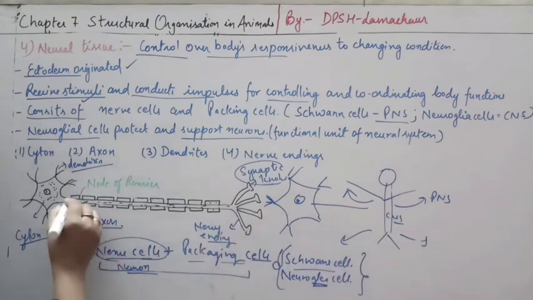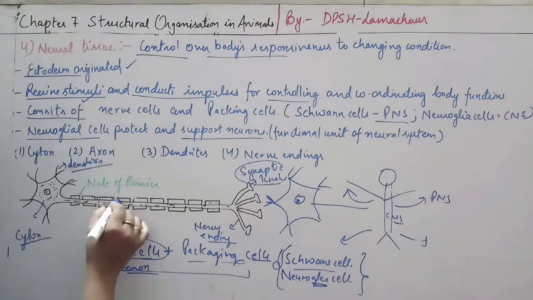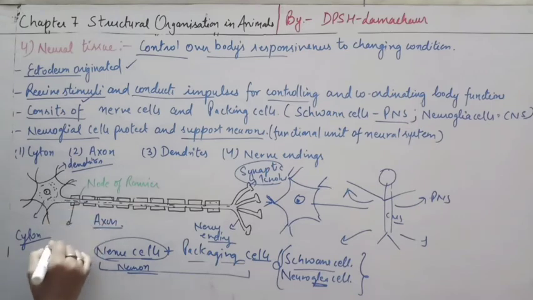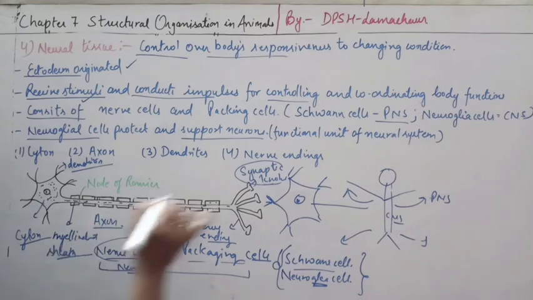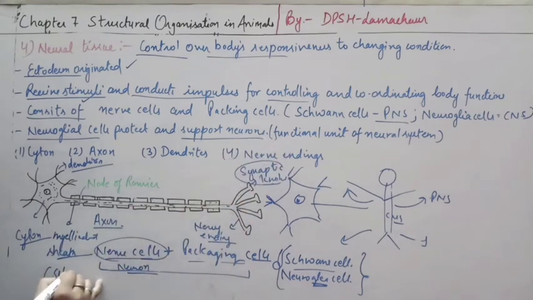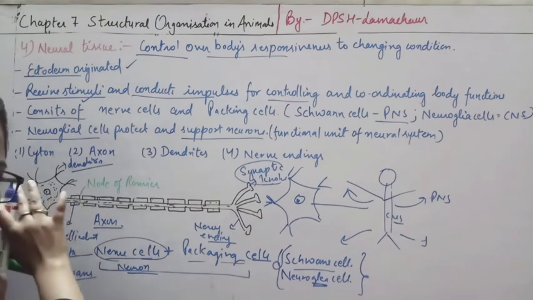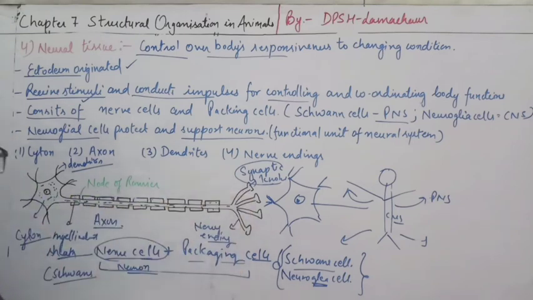Now the question arises about these structures we have drawn. These are the insulating pads, known as the myelinated sheath, in which we have the Schwann cells. What is the function of the myelinated sheath? As the impulse moves through the neuron, there may be some shock while passing the impulse. So the myelinated sheath acts as an insulator.